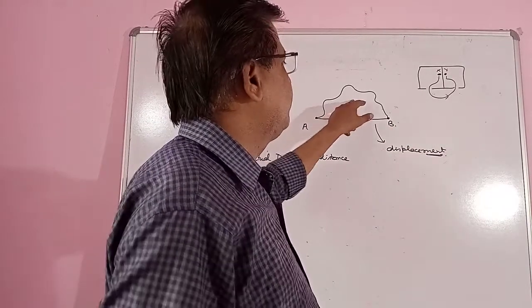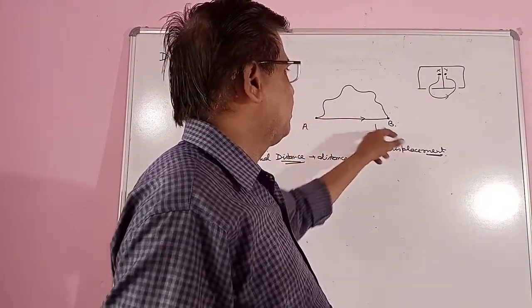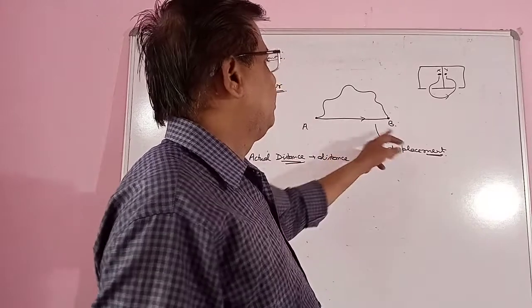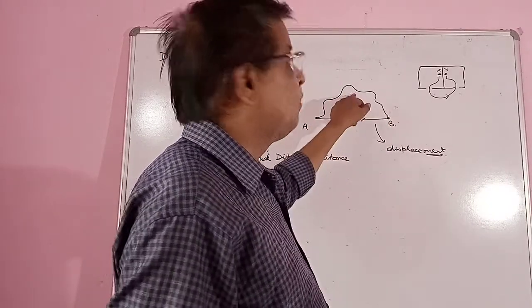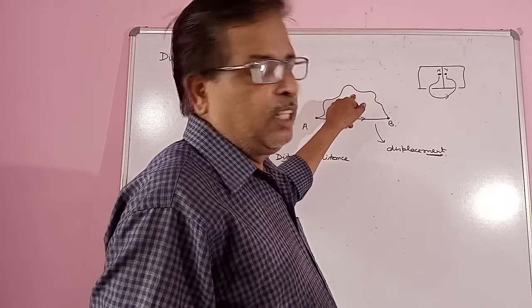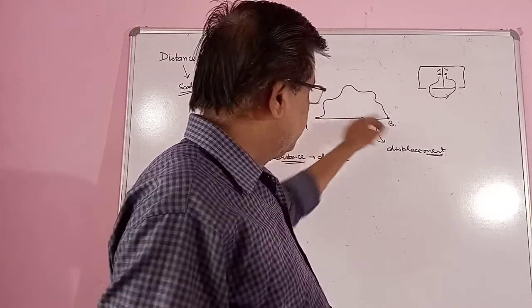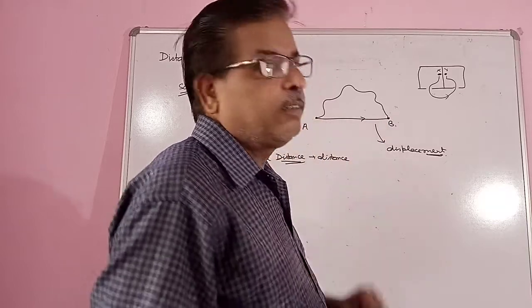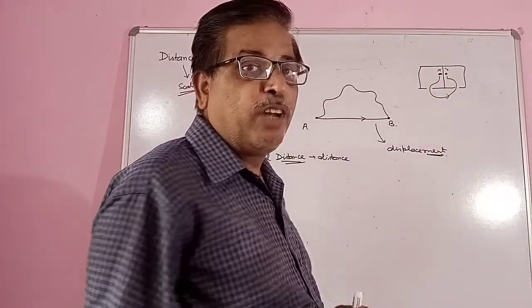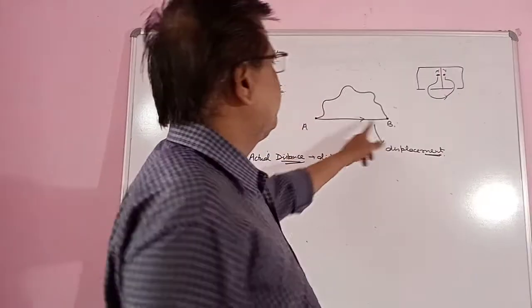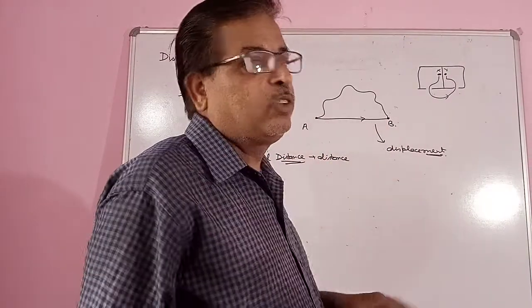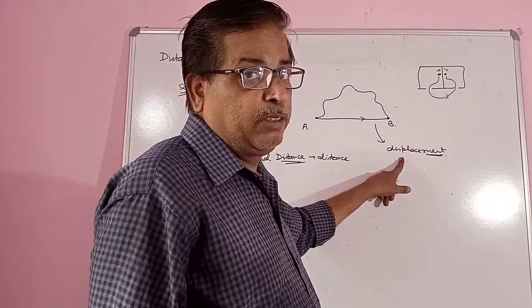So same thing is here. Station A, station B. Suppose this is Bareilly, this is Rampur, and a person is going like this. This is 70 kilometer. And some person is moving directly from A to B, like by flight or by some other means. Anyhow, this is the actual distance A and B. So this is displacement.